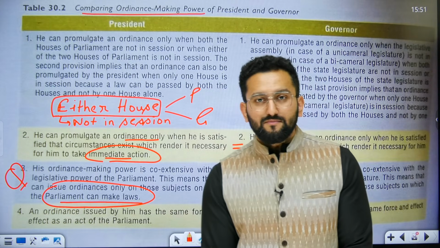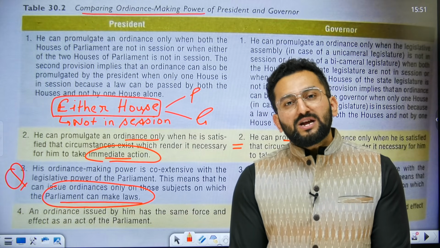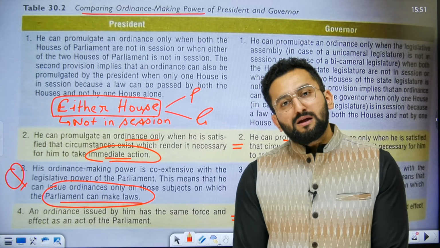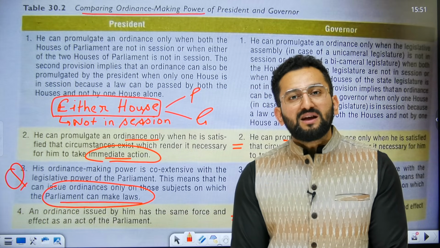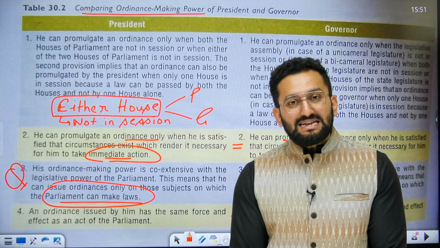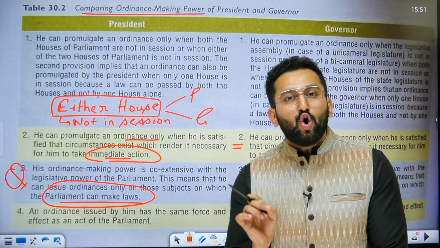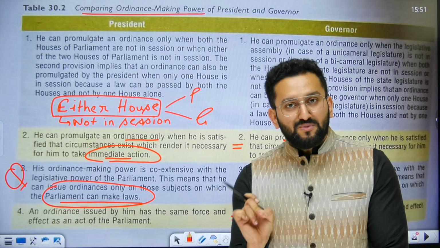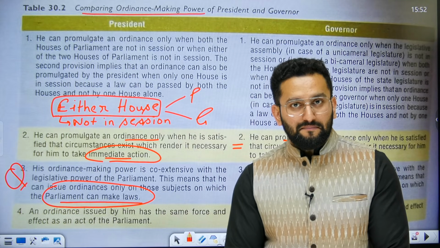Achha. I am reframing this statement again, and then I am going to tell you the right answer. Now the statement is, the ordinance making power of the president cannot be extended to the state list. It means the president cannot make an ordinance on a subject which is mentioned in the state list.